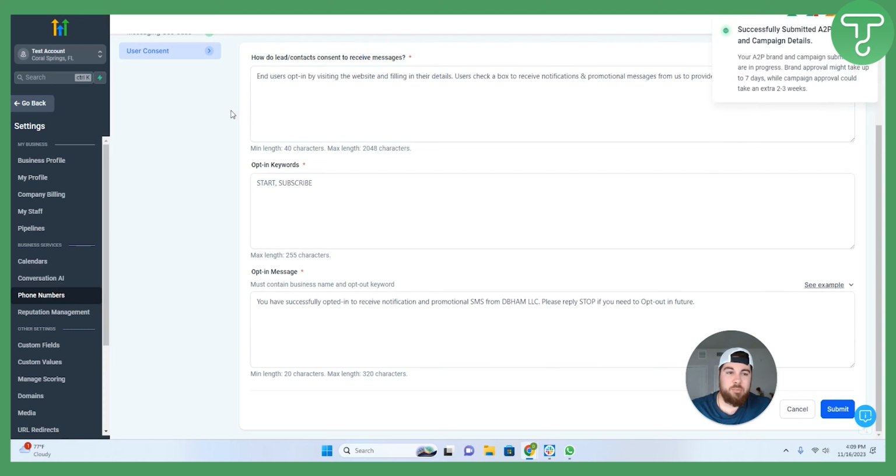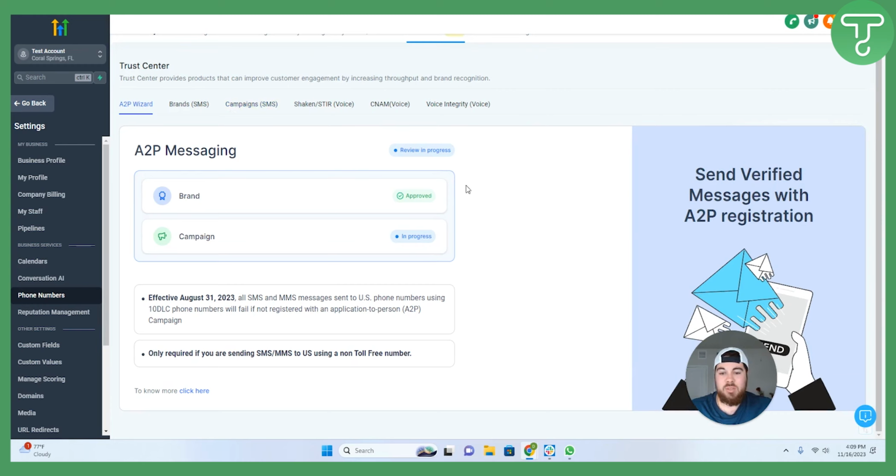After this, the brand registration typically takes about 48 hours to get approved. The campaign registration typically takes a little bit longer. We're currently seeing 5 to 7 business days in timing. It could be quicker, it could be a little bit slower. It all depends on the carriers and how likely they are to approve everything based on what you've submitted. So those are the steps there.